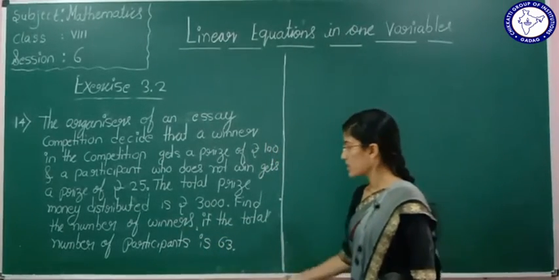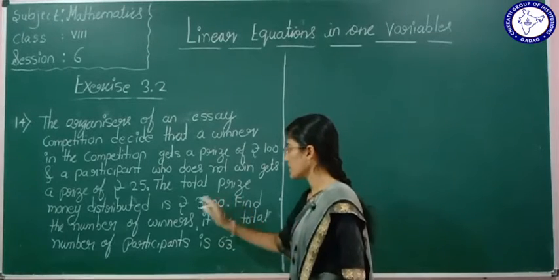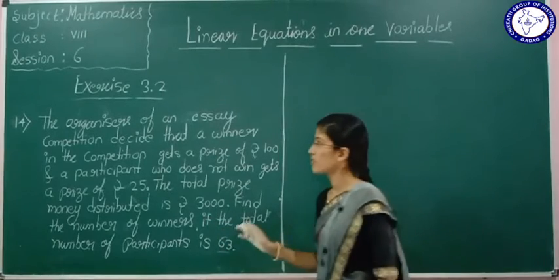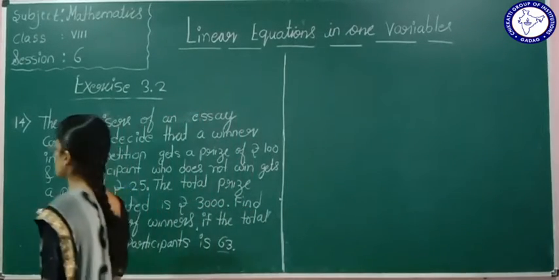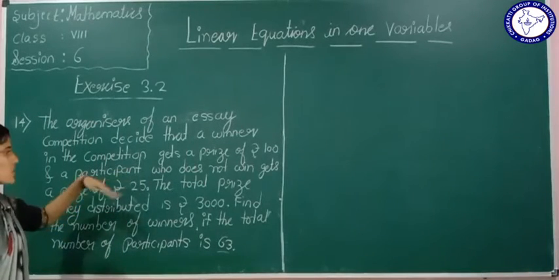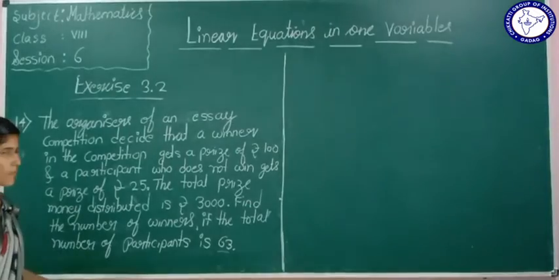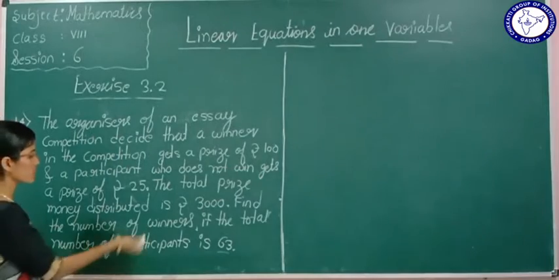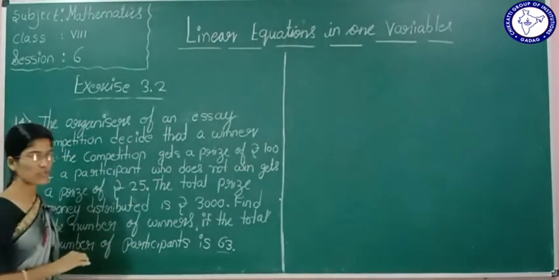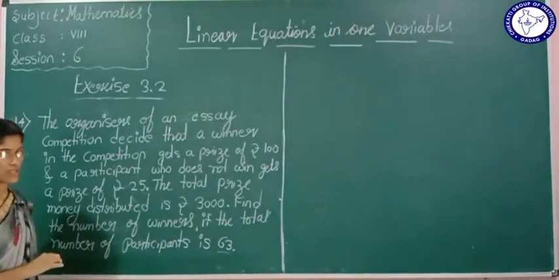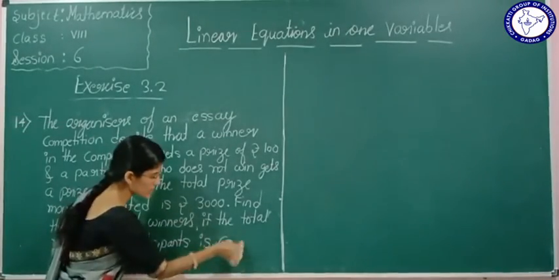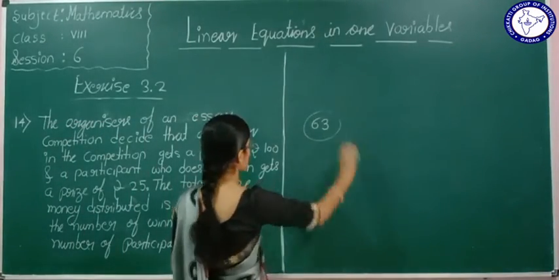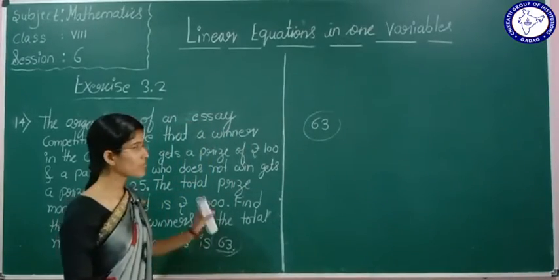See here we have to find out the number of winners, if the total number of participants is 63. What the organizers of the essay competition have decided is that those who win in the competition will be given a prize of rupees 100, and those who don't win will be given rupees 25 as a prize. The total number of participants in the essay competition is 63.